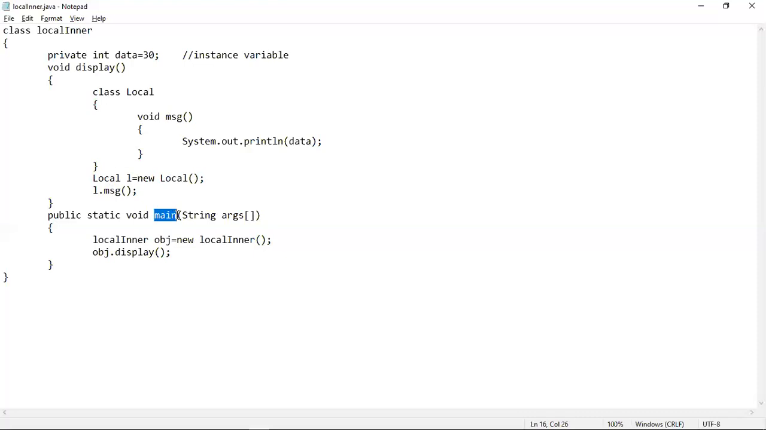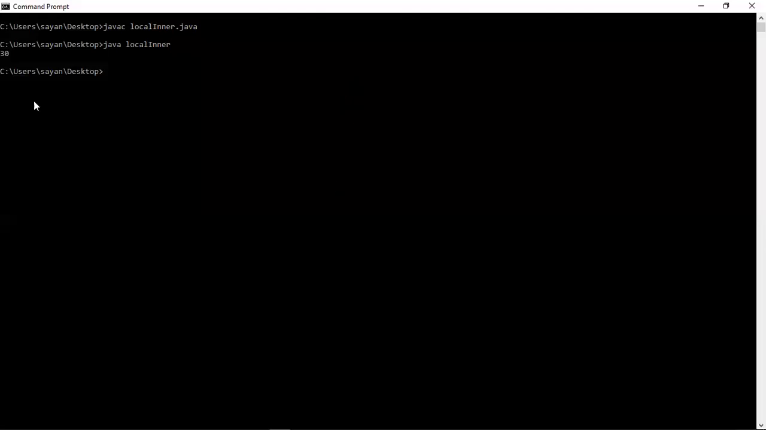This is the main method. Inside the main method we have created the object of the outer class, which is LocalInner, and using the object we have called the outer class method display. Whenever the display method is called, the control is transferred here. Inside the display method, the compiler will find that an inner class is defined. Inside it, the message method is defined, and inside it, data is printed. So this program is going to give you an output of 30, and that's what we can see on screen.